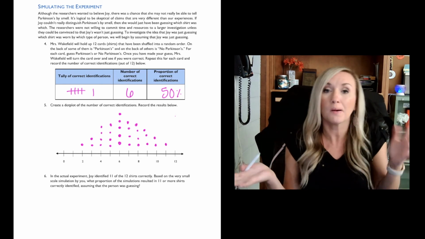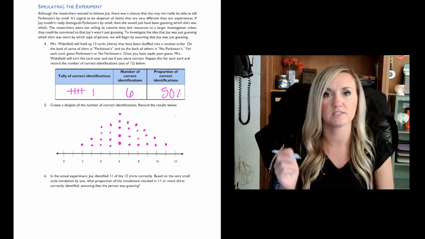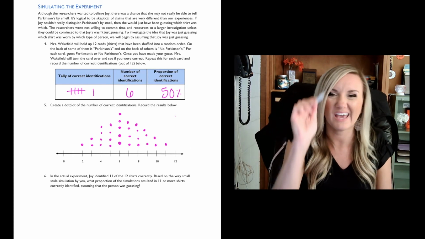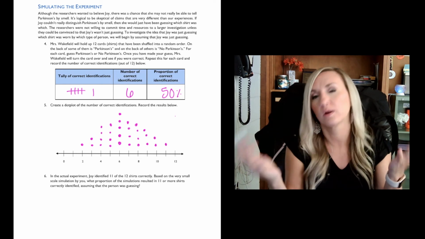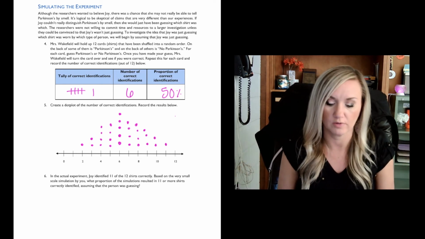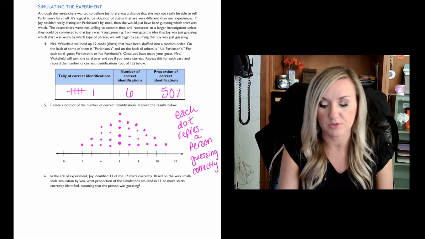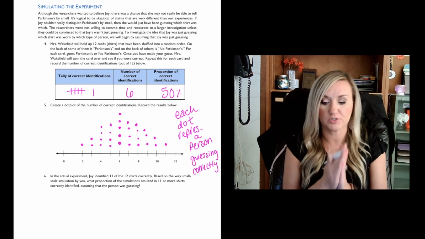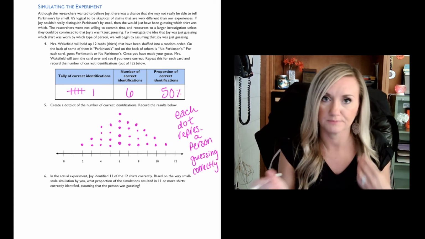You don't have to write down all 30 dots, but on your notes, I want you to show me at least the shape of what our results would look like. And then off to the side, write down what each dot represents. Each dot represents a person and how many they've guessed correctly.